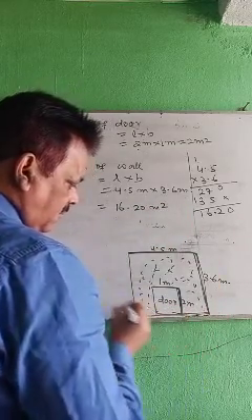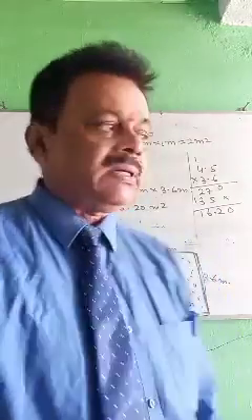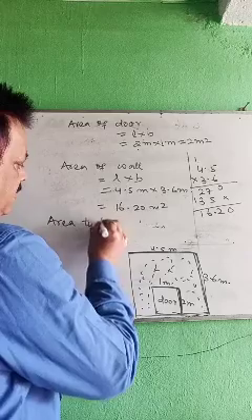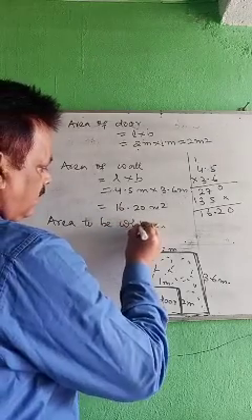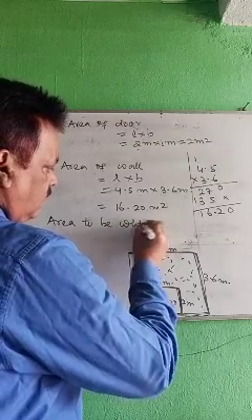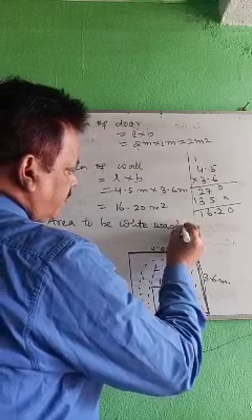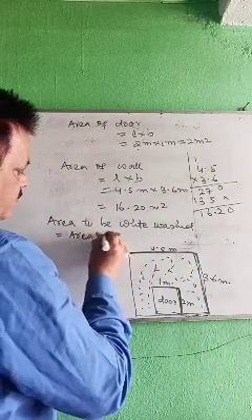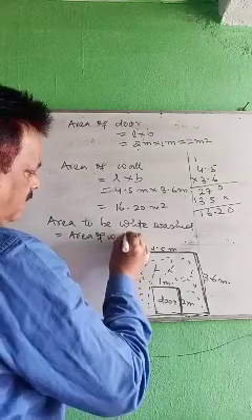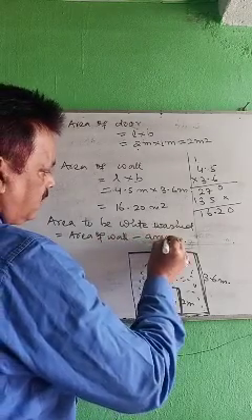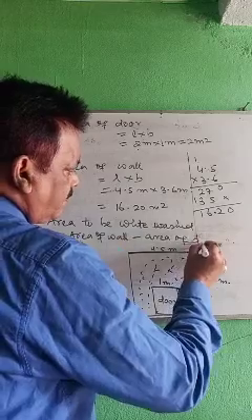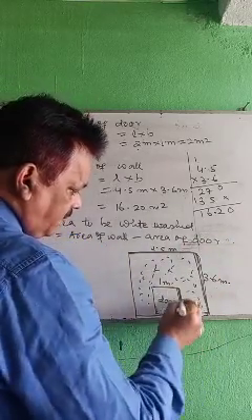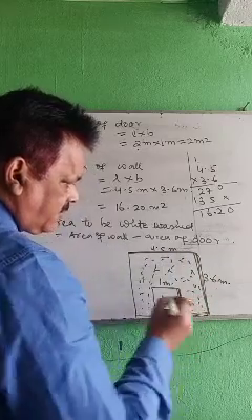Then what is the area to be whitewashed? That is the area of the wall minus the area of the door. If you remove this, the remaining part will be whitewashed.